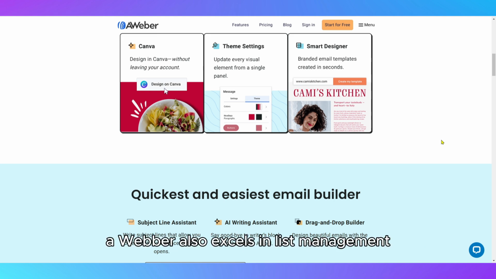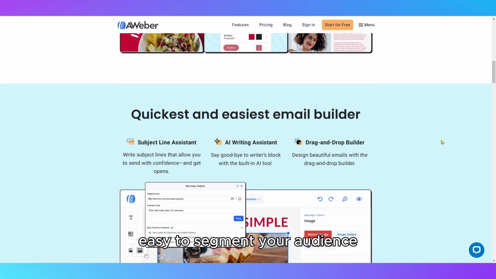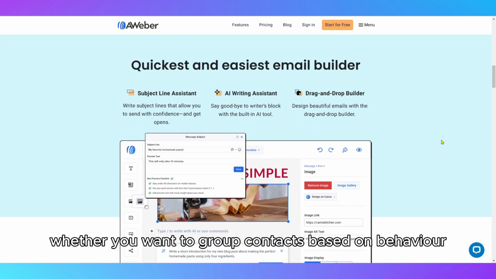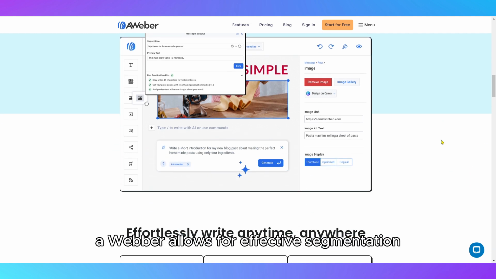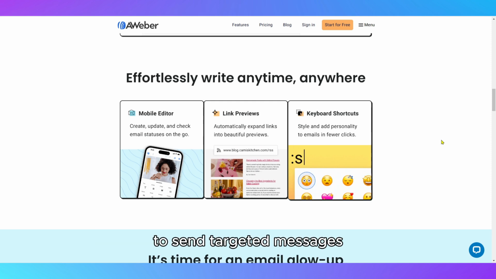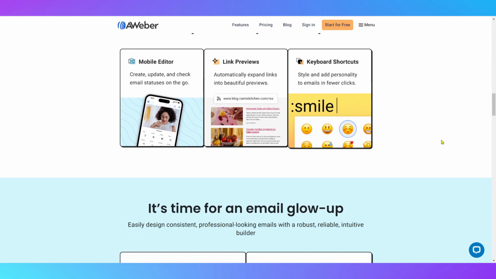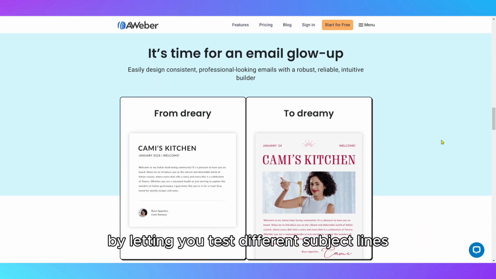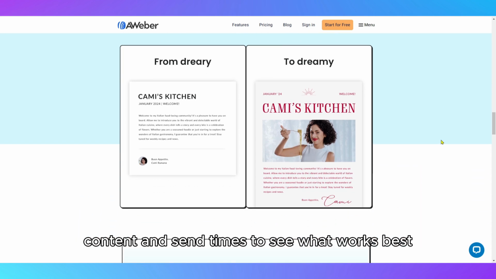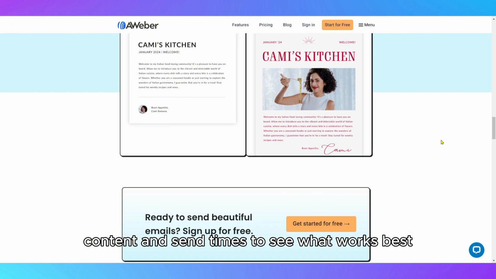AWeber also excels in list management with features that make it easy to segment your audience. Whether you want to group contacts based on behavior, location, or purchase history, AWeber allows for effective segmentation to send targeted messages. The A/B testing feature helps optimize campaigns by letting you test different subject lines, content, and send times to see what works best.